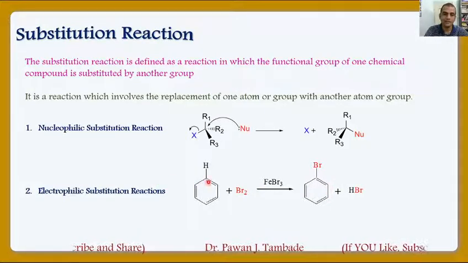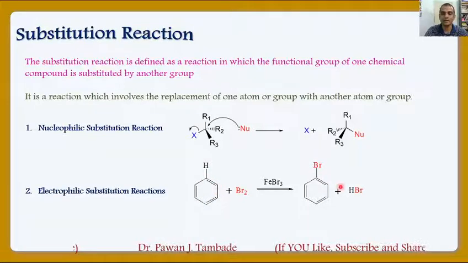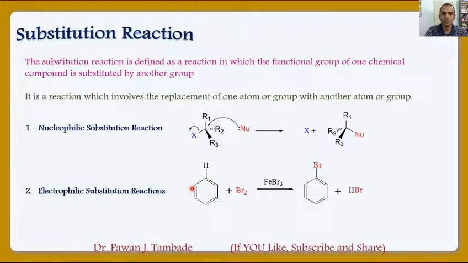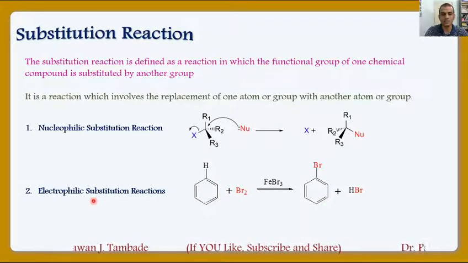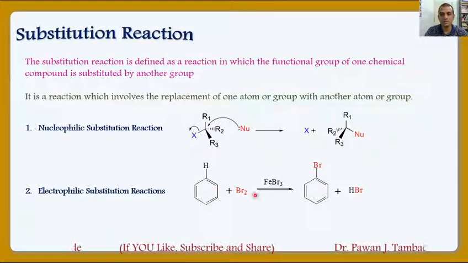Again, if this aromatic system is replaced by some aliphatic system, then we will get a different kind of reaction. So depending upon which molecule we are carrying out this reaction for, these are also either aliphatic electrophilic substitution reactions or aromatic electrophilic substitution reactions.